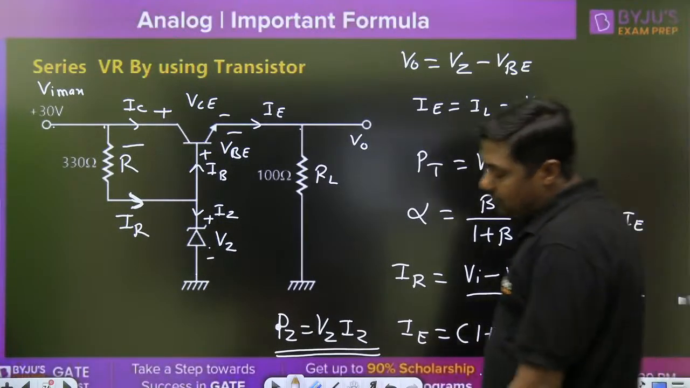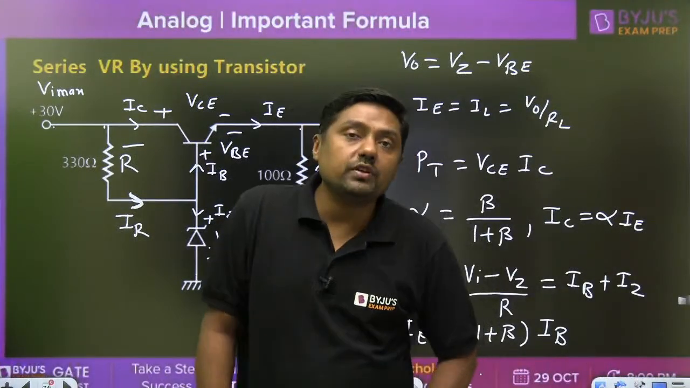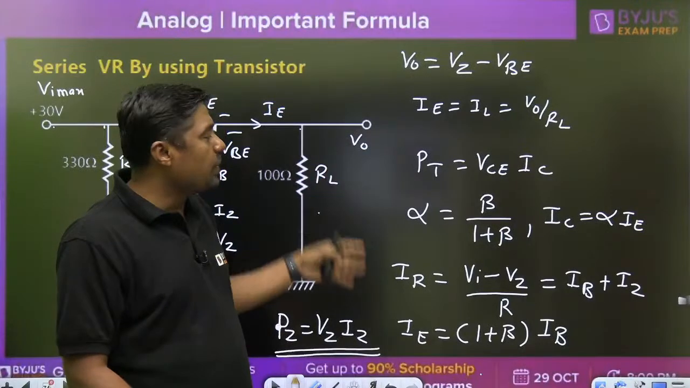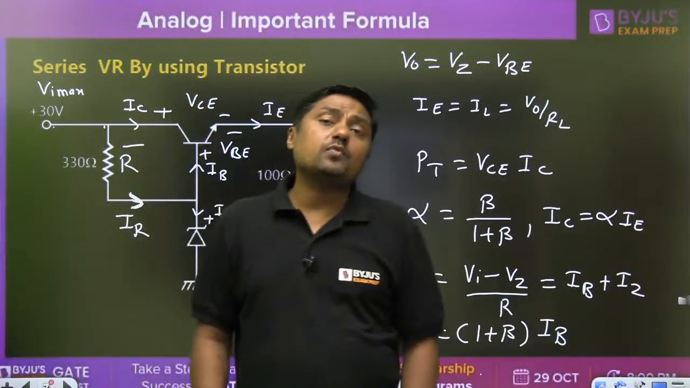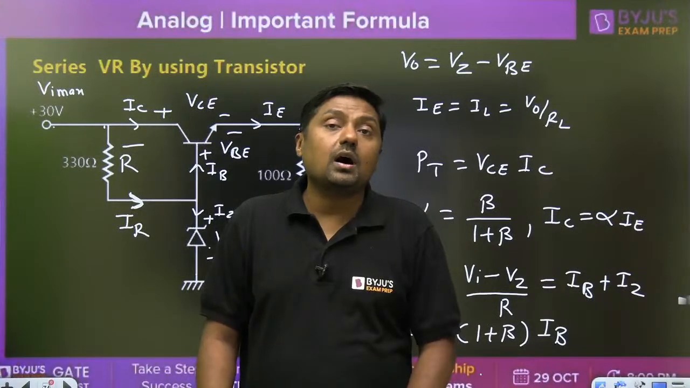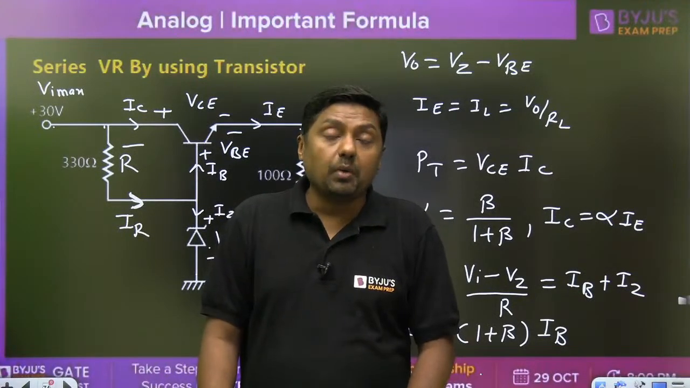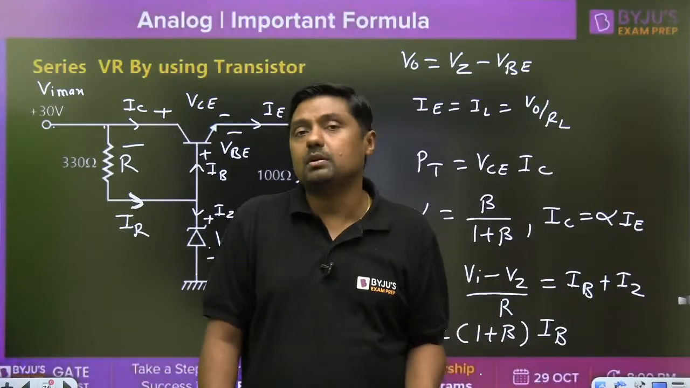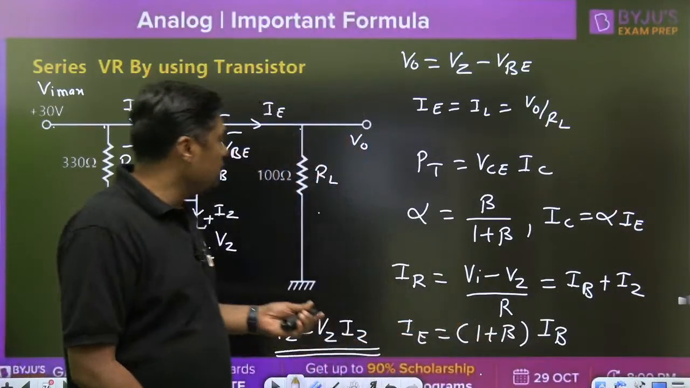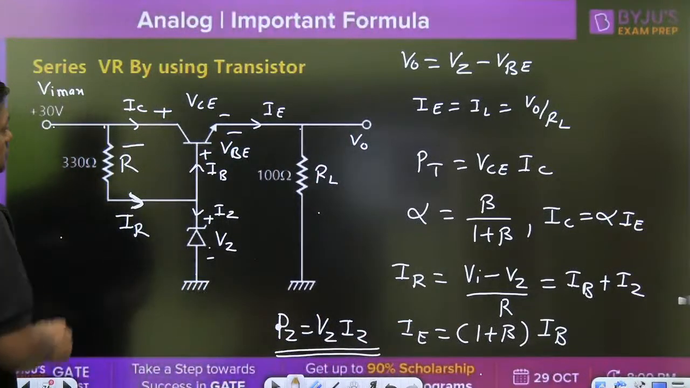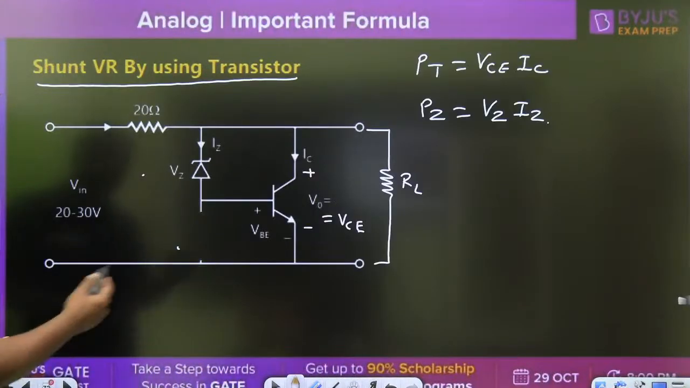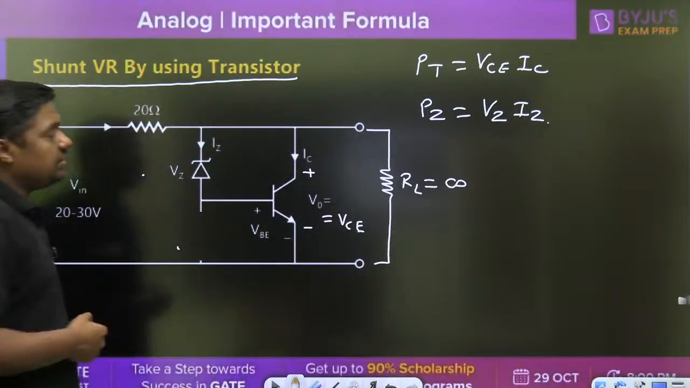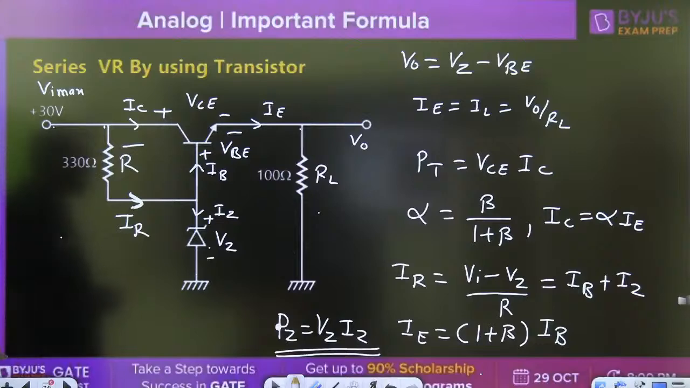So, some student will ask, sir, we are not removing the RL here. If suppose you are removing the RL here, the current will become zero. Then there will be no power dissipation. So, in case of series voltage regulator, RL should be what? Minimum. If the RL is minimum, then there will be the maximum current. Then there will be the maximum power dissipation. Or in case of shunt voltage regulator, RL should be maximum. Maximum means infinite. So that is the difference between shunt voltage regulator and series voltage regulator.